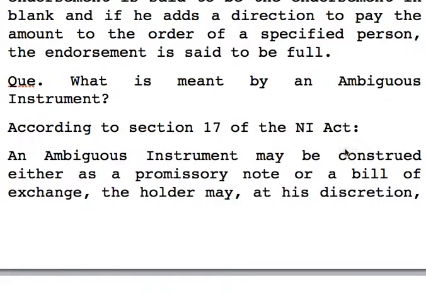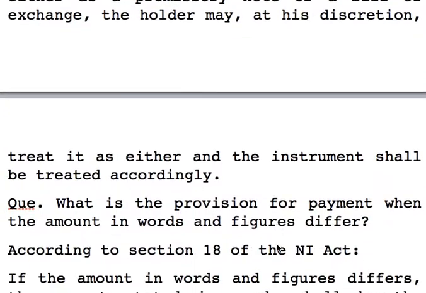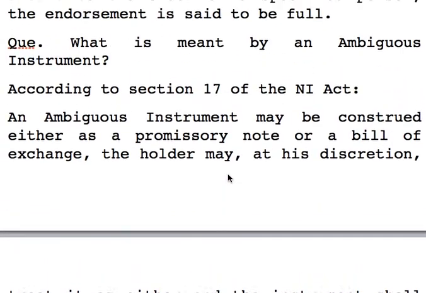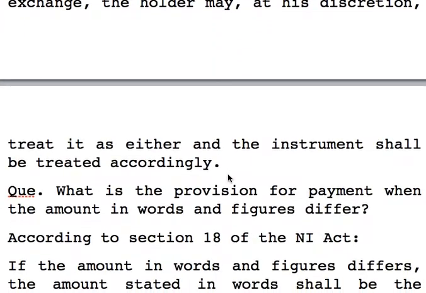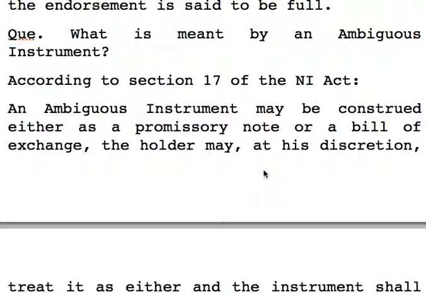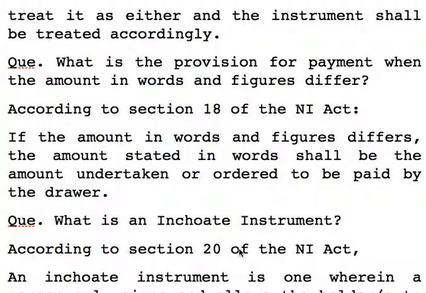In this case, the holder at his discretion can treat it as either, and the instrument shall be treated accordingly. Means it can be treated as a bill of exchange or a promissory note. So it is called an ambiguous instrument.